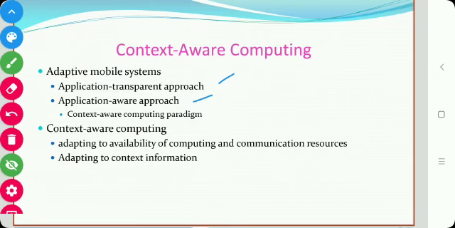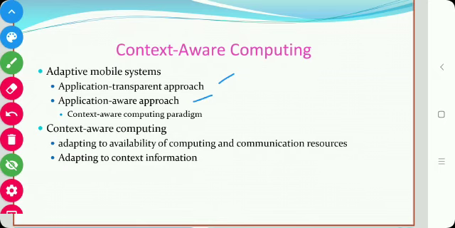The application transparent approach uses the system software, such as the underlying operating system and the networking software, to adapt to changes in operating conditions, like a substantial reduction in the available bandwidth or a drop in the level of battery power.